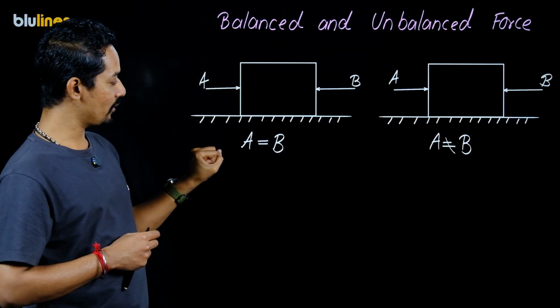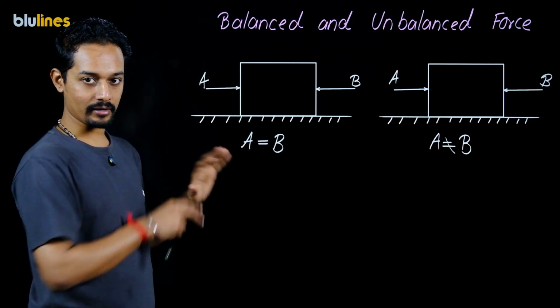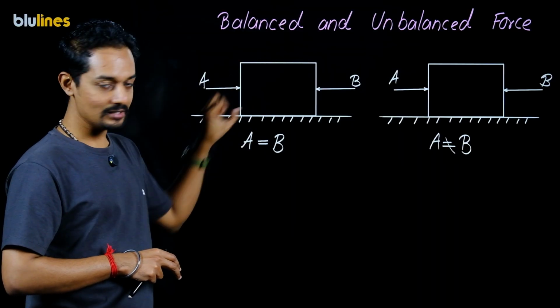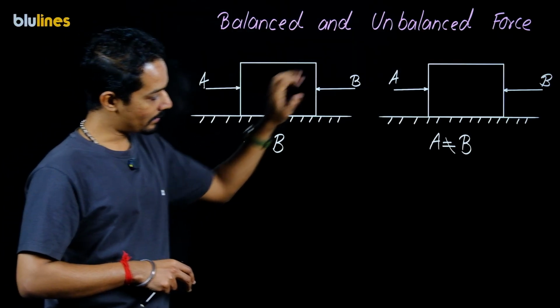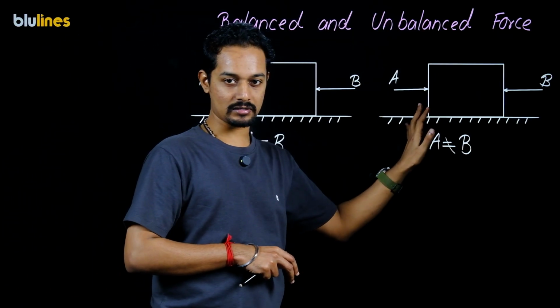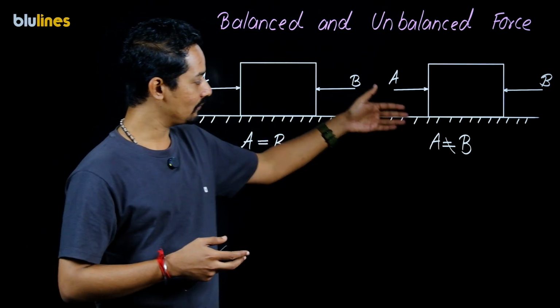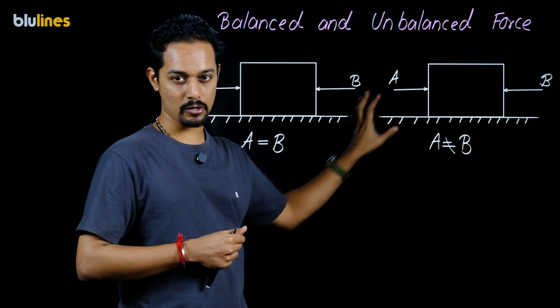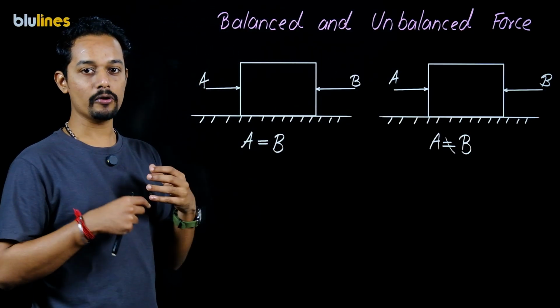So in the first situation, when the forces are equal in magnitude from all directions, we say that for this system the forces are balanced. And here, when there is no balance, when one exceeds the other or one is lower than the other, we say that the forces are unbalanced. Both of these conditions produce different effects.